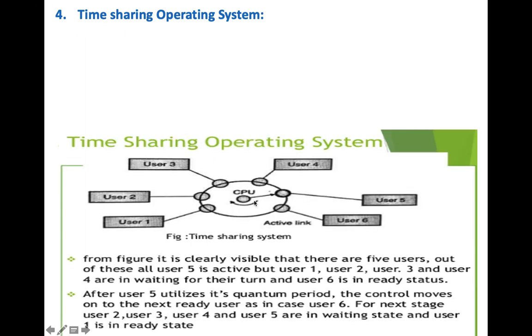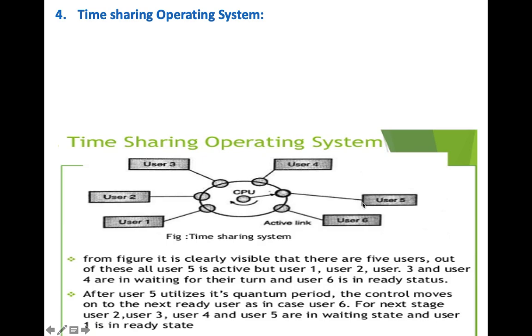Now, just have a look at this diagram. This is a processor, CPU. Six users are connected to it. User 5 is working on it now. Next turn will be of user 6. User 6 is in the ready phase.